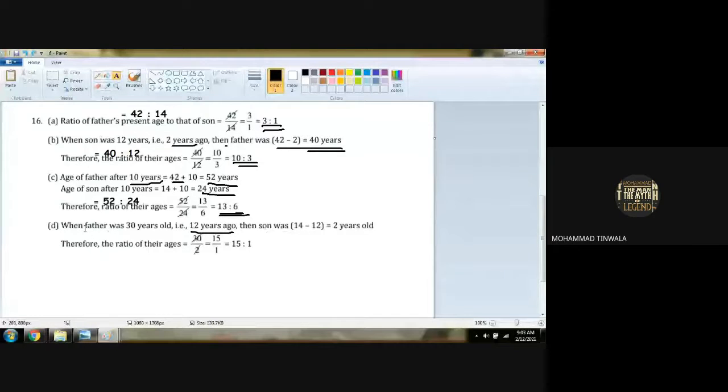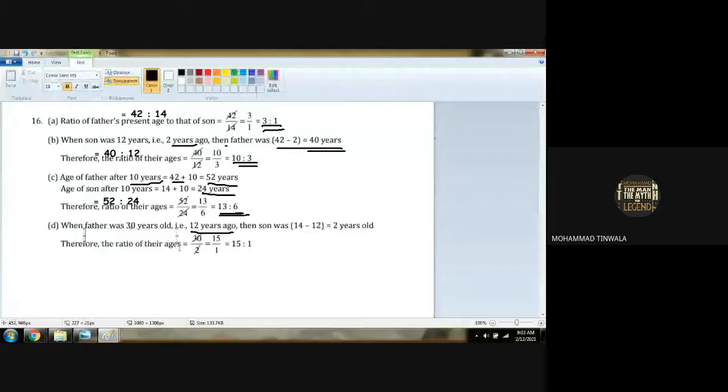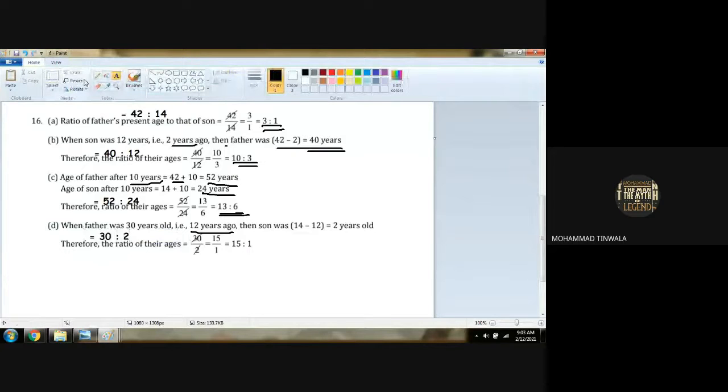So therefore the ratio is 30:2. So 30 upon 2, 2 ones are 2, 2 15s are 30, 15 upon 1. So 15:1 is the ratio. Anybody has any doubt with question number 16? No, sir.